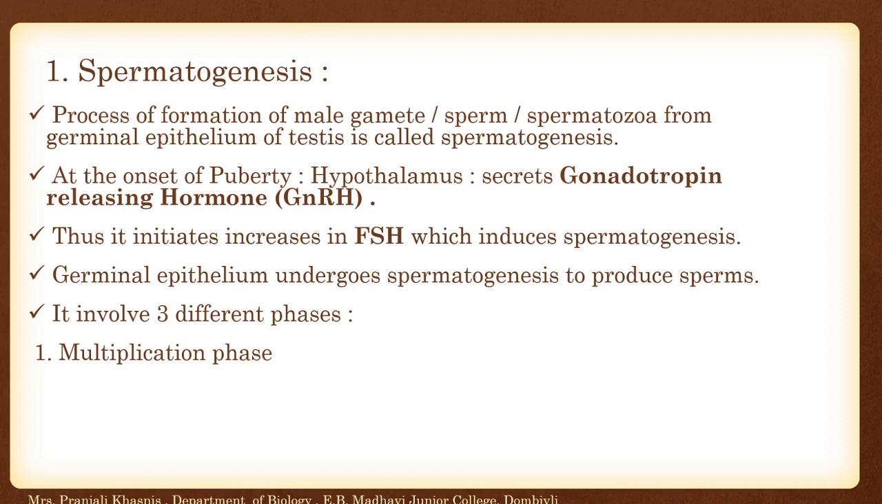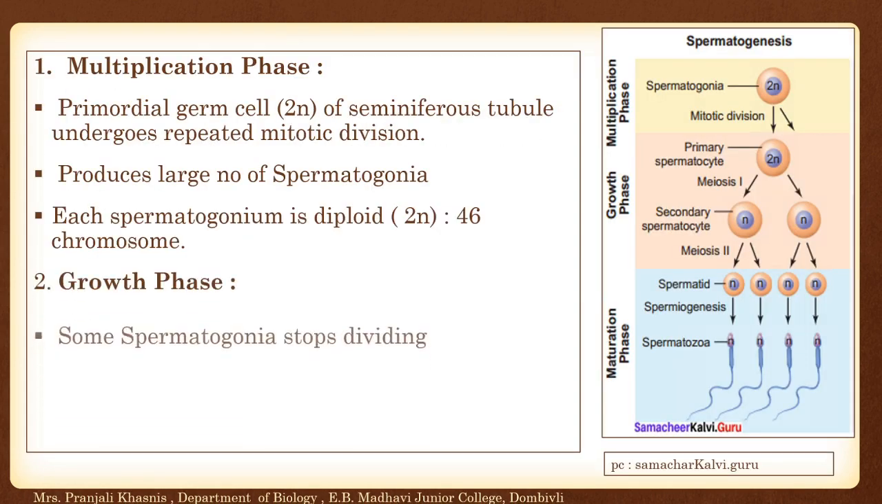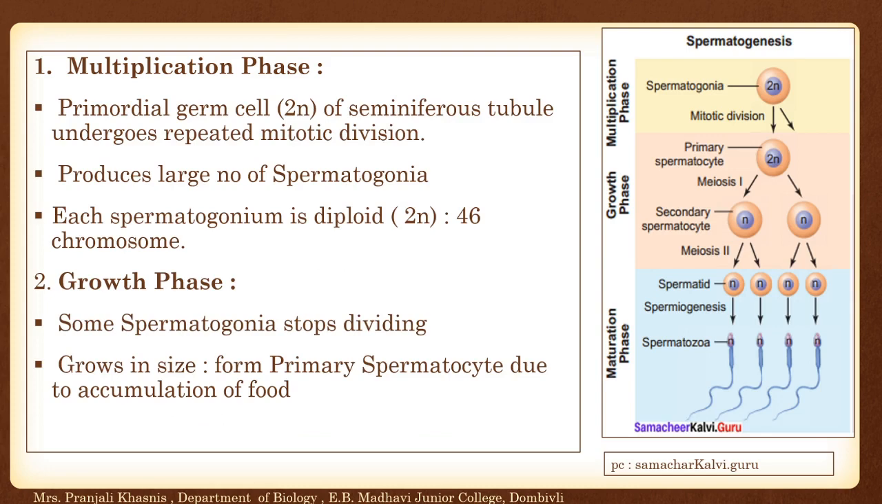So, germinal epithelium undergoes spermatogenesis to produce sperms, and it involves three different phases: multiplication phase, growth phase, and maturation phase. First is the multiplication phase, where the primordial germ cells of the seminiferous tubule undergo repeated mitotic division and produce spermatogonia. Each spermatogonium is diploid, it is 2n, and during the growth phase, it stops dividing and grows in size by the accumulation of food.